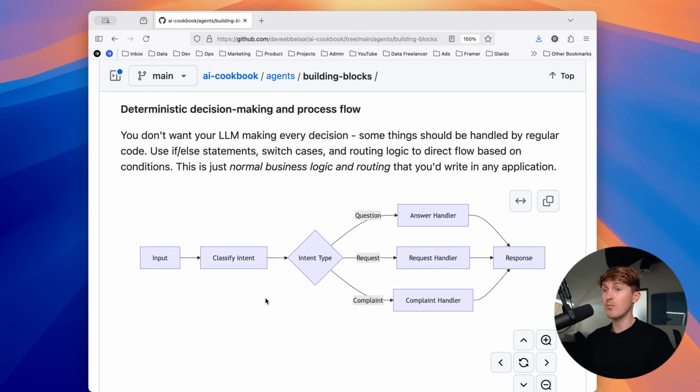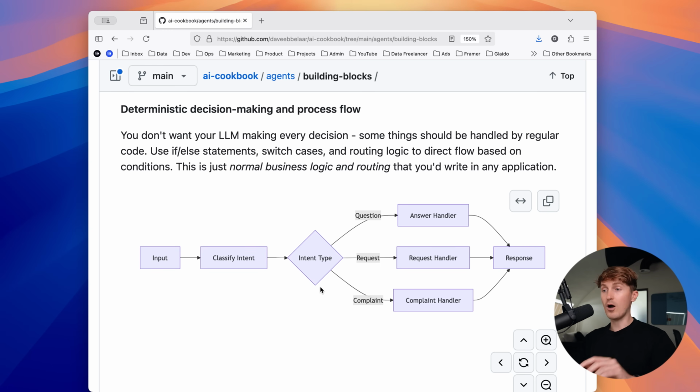So if we look at the diagram over here, we have incoming data. We can, for example, use an LLM to classify the intent using structured output, where we tell the LLM, look, here's the incoming message. It can either be a question, a request, a complaint, or the category of other. We can now program our application using simple if statements, where we do a quick check. If the category equals question, we call this specific function that handles just that part of the application. If it's a request, we do something else. If it's a complaint, we have a different way of handling it.